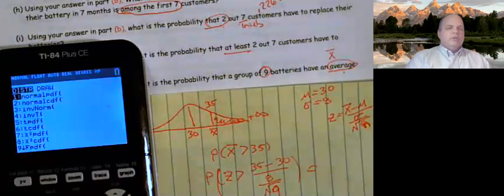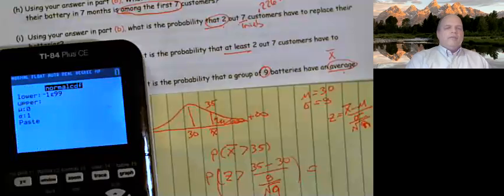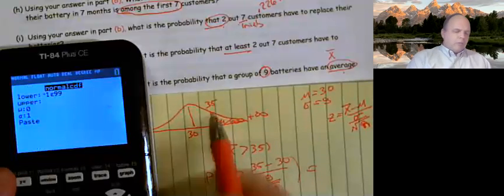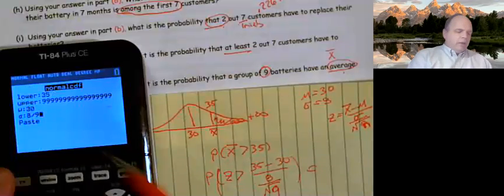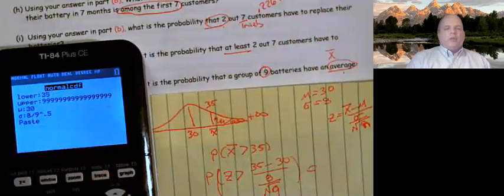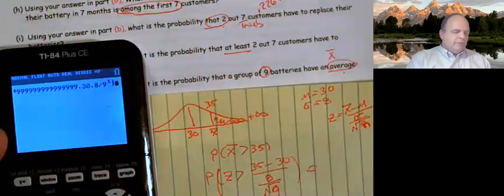All right, second vars, normal CDF. The lower bound, the lower part of my shading, is 35. The upper part of my shading is infinity. My mean is 30. My standard deviation is 8 divided by the square root of 9. And if you're not in my class, I like to do 9 raised to the half power. I like to do n to the half power. There's nothing wrong with using the square root key, I just mess it up. So I use the caret to 0.5, just my preference.